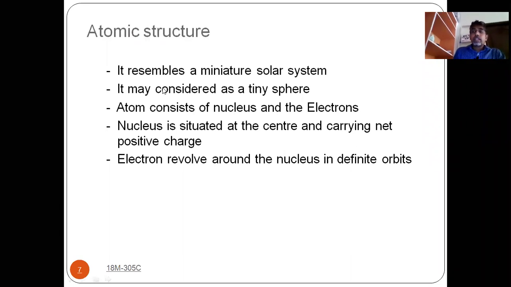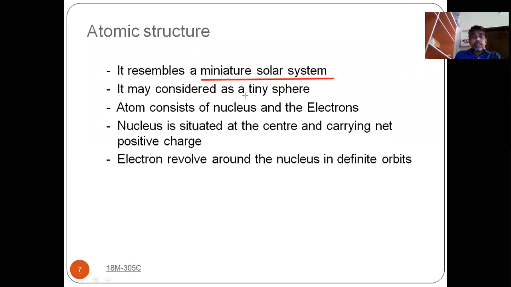How does an atomic structure look like? We have studied atomic structure in physics and chemistry. It looks like a solar system. So what is meant by a solar system? In the solar system, the sun is at the center and the planets are revolving around the sun. Similarly, here also you have the same system. I will show you. If you see here, it resembles a miniature solar system.